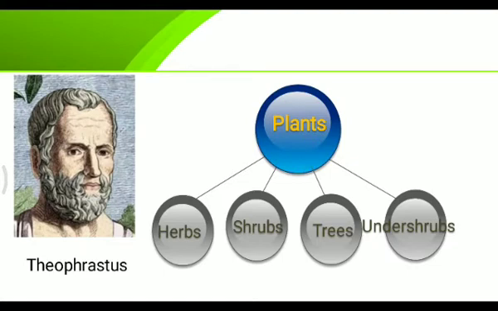He was the one who found the difference in the plants as dicotyledon and monocotyledon.